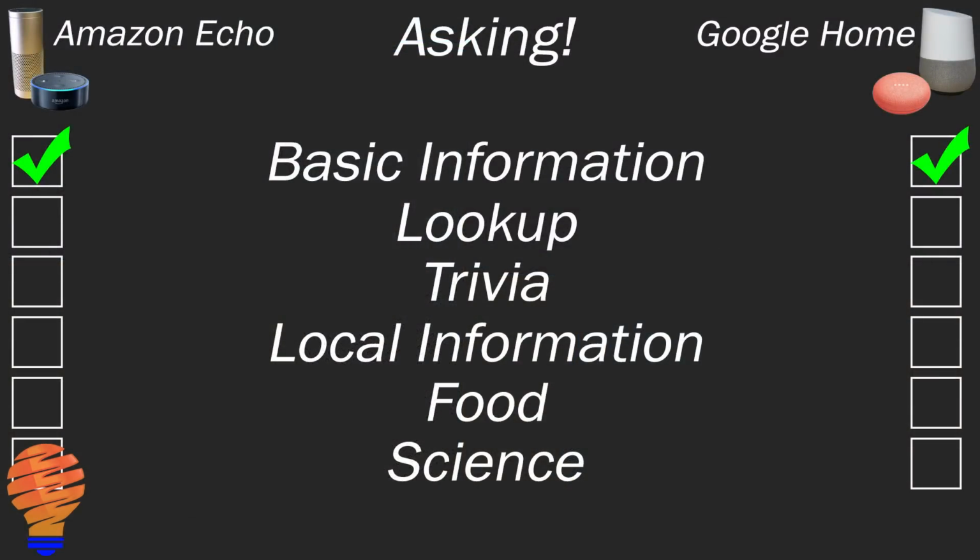Okay, so what we found there, both of them could answer some pretty basic questions. I think it was interesting that I had to clarify with the Google Home which type of cup I was picking. And the reason I did have to say metric cup was actually because it's in the English US language, so it kind of defaults to what the measurement method is there. So now let's move on to looking up some information here with both of these devices.